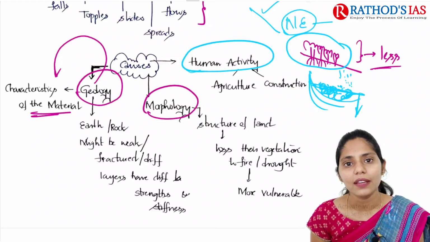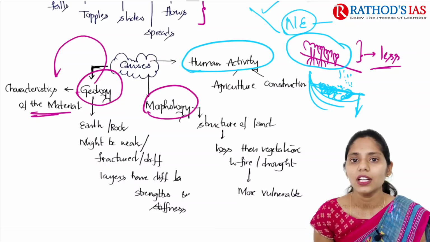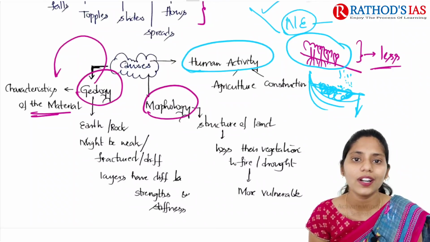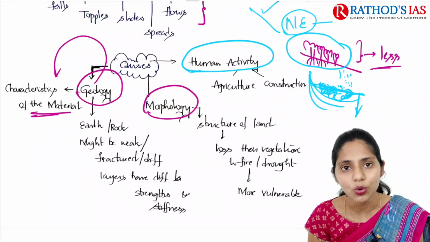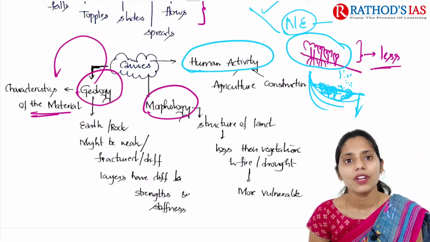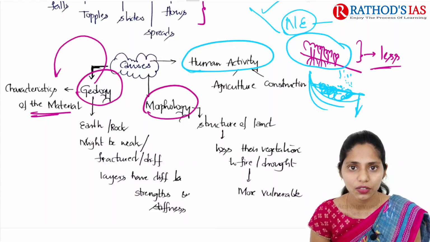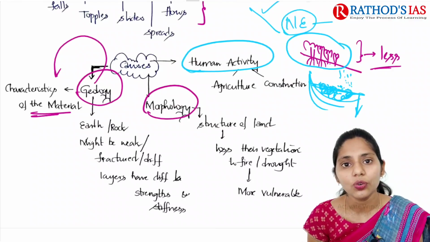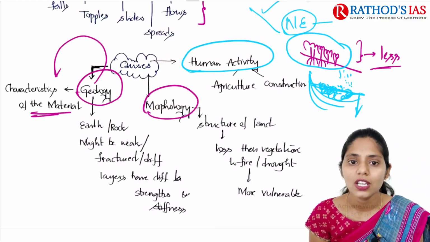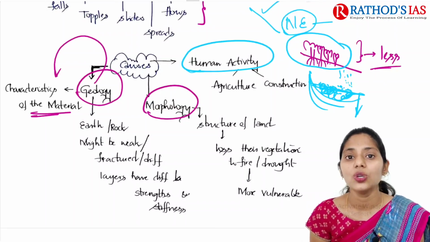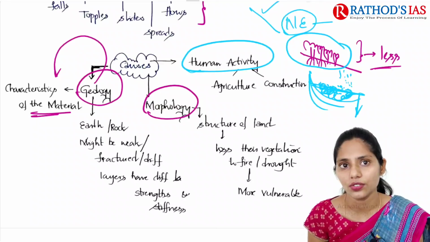After some years, they leave that place and go for the next patch of land. Because of this, we are removing vegetation in that area. Construction activities and mining are also important causes that can be classified under human activities, triggering landslides.